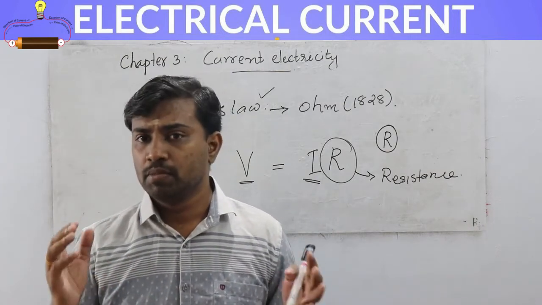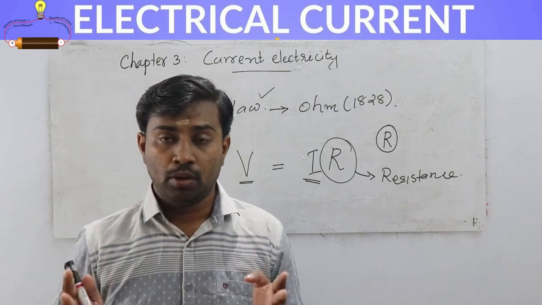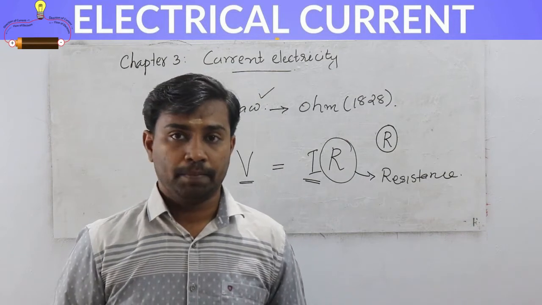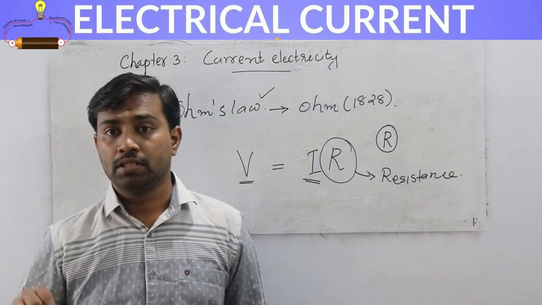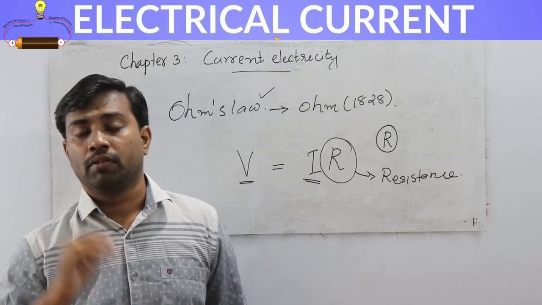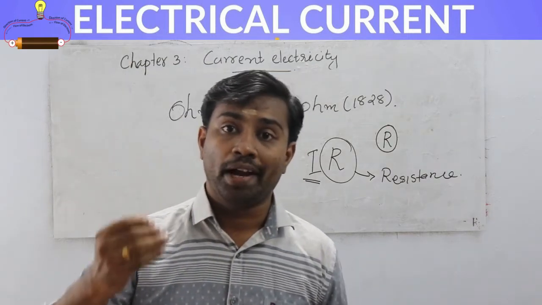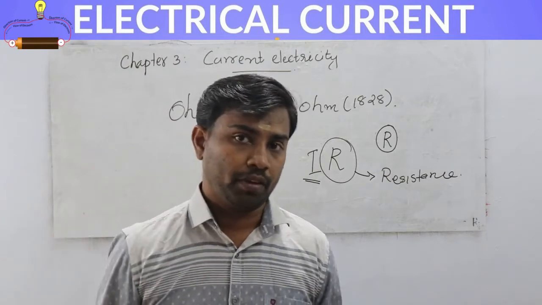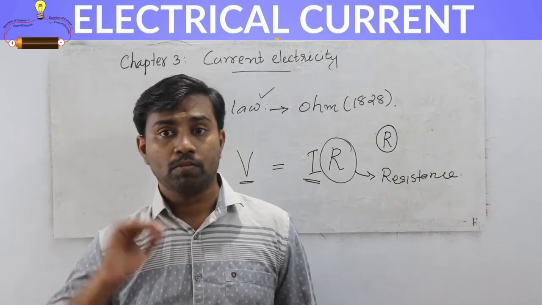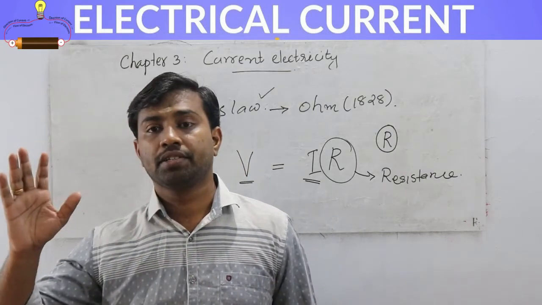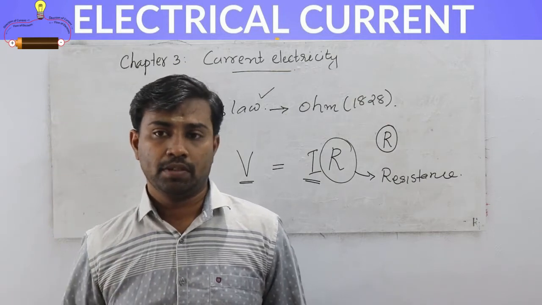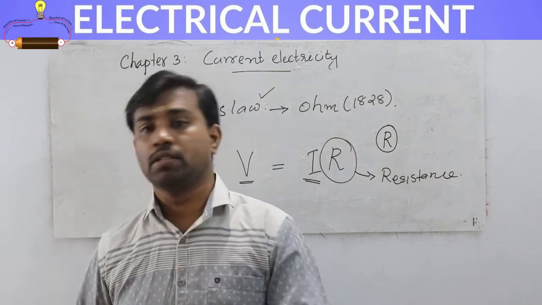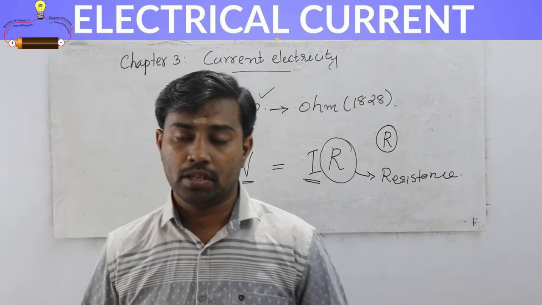Ohm's law is a very simple law, and this law is applicable under certain conditions only. In a metal we can apply this law under a certain condition only. So what is the condition? It is applicable provided the temperature is constant and other physical conditions remain the same. That means this Ohm's law is not applicable to all conductors or all substances. So Ohm's law is not a universal law.